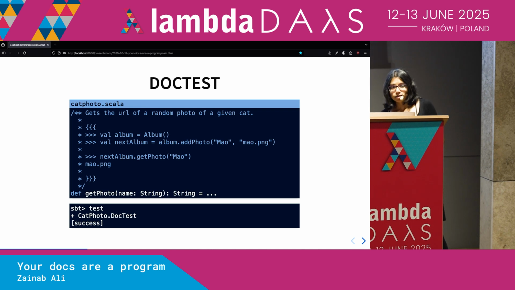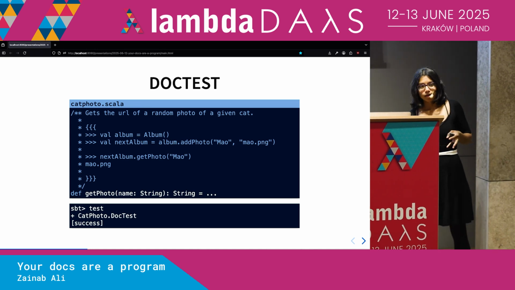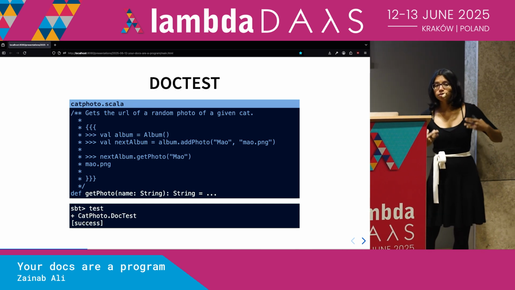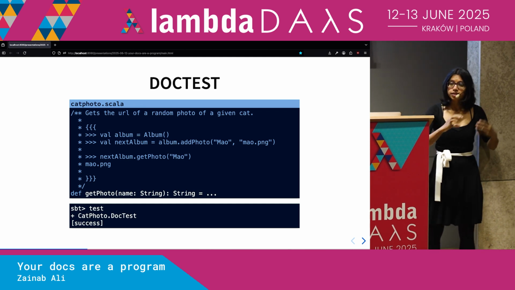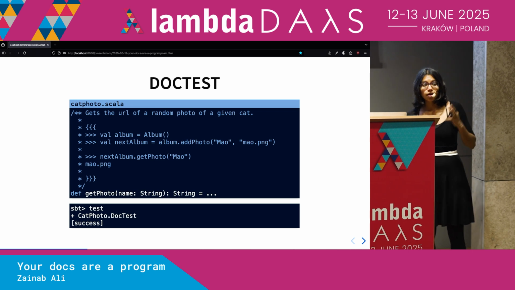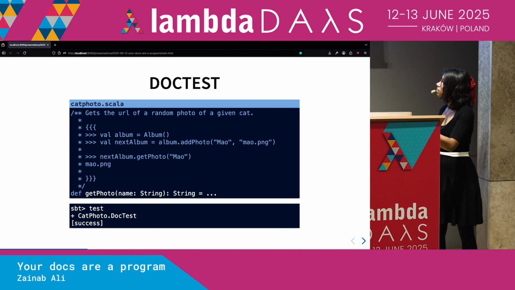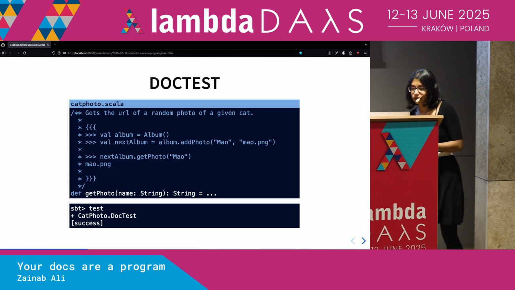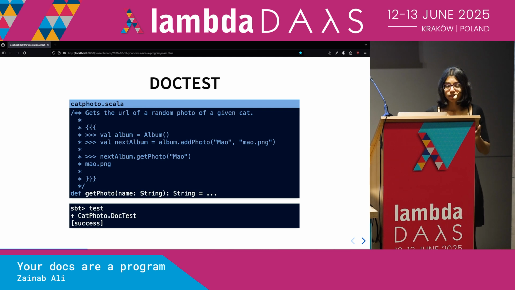So what doctest as a tool will do, when you integrate it into your build tool, in this case SBT, is that it will go and produce some tests from the code snippets that are in your documentation. So it will actually take this little block of code here, produce a test, and that test can then be run. And if we run this test, we'll see it succeeds. It succeeds because the statements that we've written correspond to the results that are written in here. Now this is really, really useful.